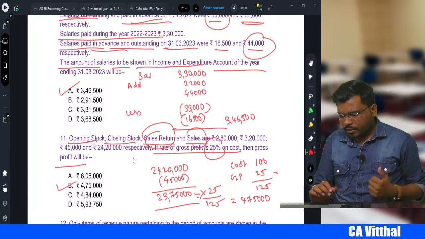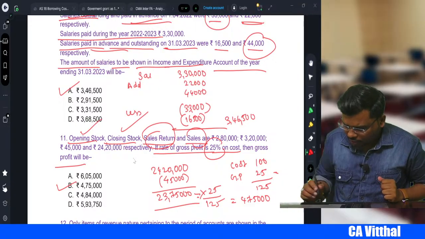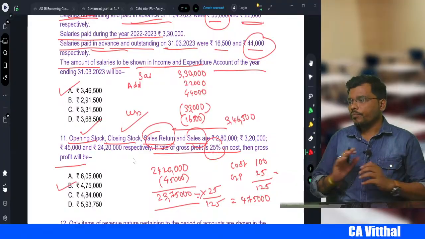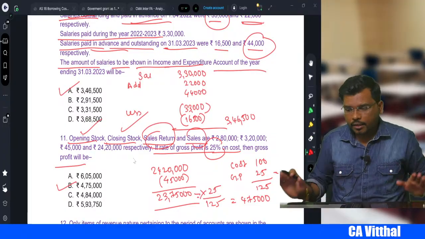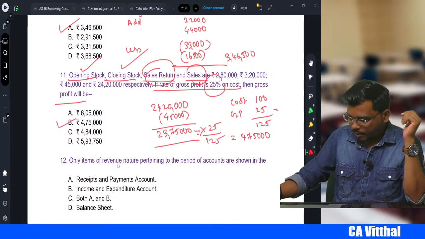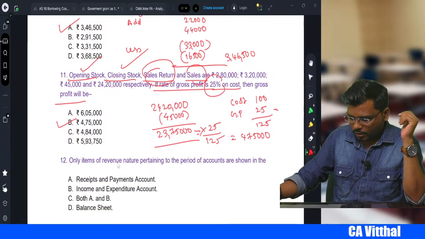Then you may ask me, sir, why they have given this opening stock, closing stock and all? This information is given only to confuse you. This information is irrelevant for us. Okay? I hope it is clear, my dear students. Come to the next one.